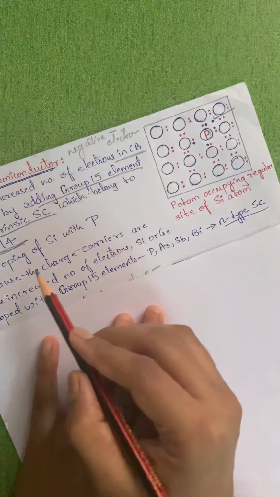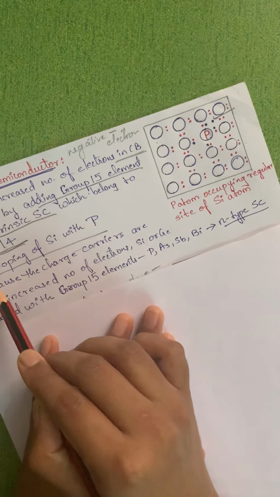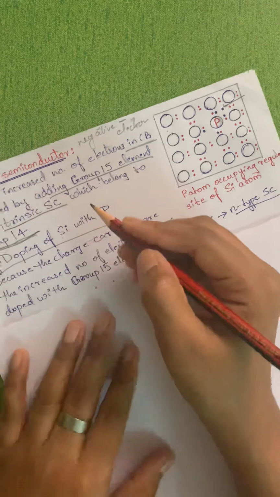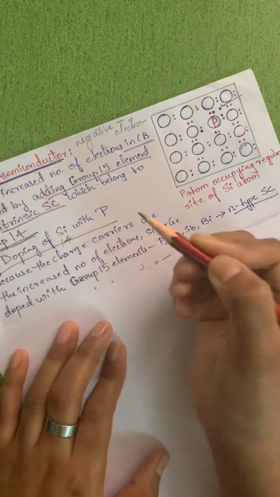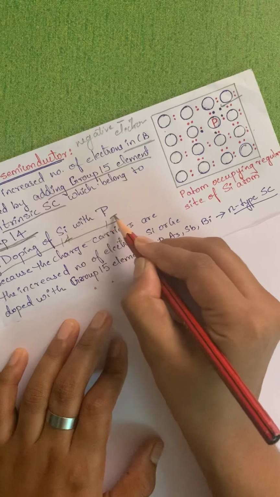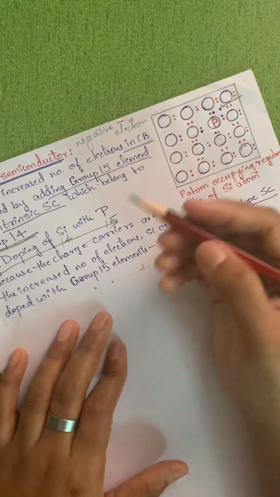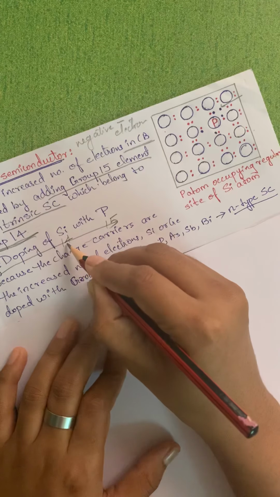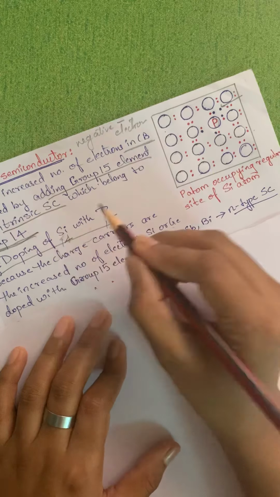The first example is doping of silicon with phosphorus. Silicon is a group 14 element and phosphorus is a group 15 element. Why are we adding a group 15 element to silicon?